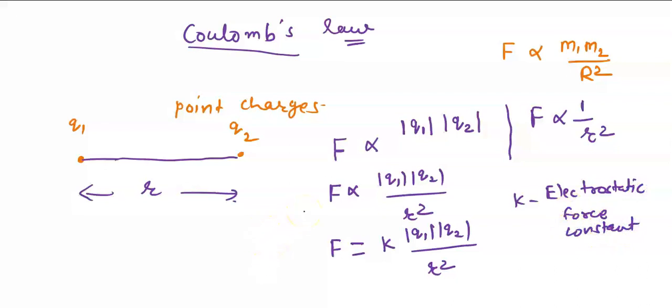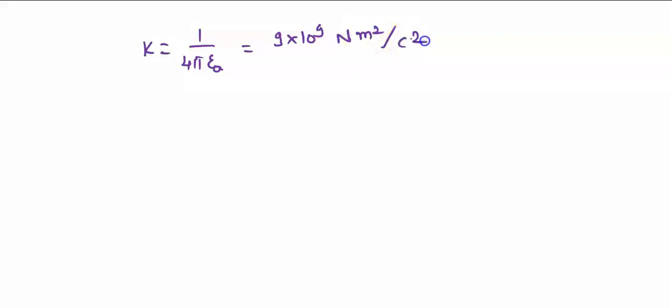Okay, and the value of K. This K can also be written as K equals 1 upon 4 pi epsilon naught. And K is equal to 9 into 10 to the power 9 Newton meter square per coulomb square. This is the unit of it.